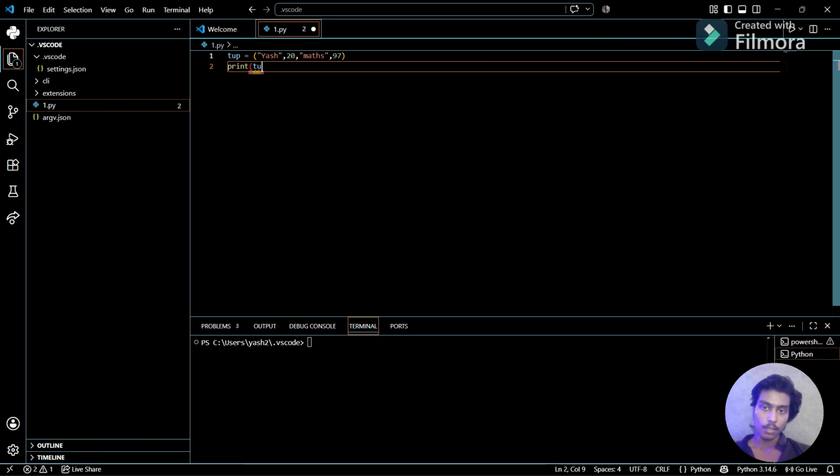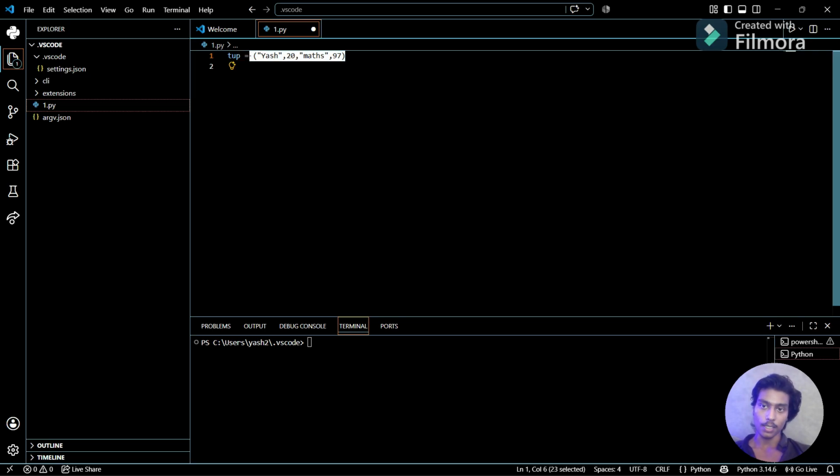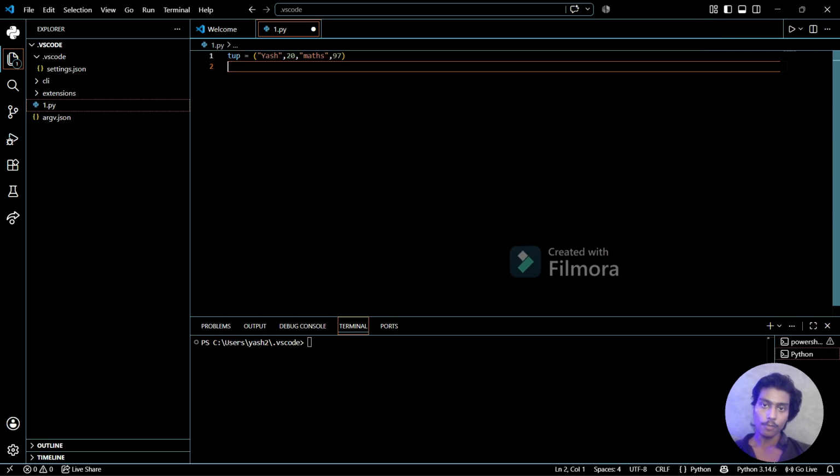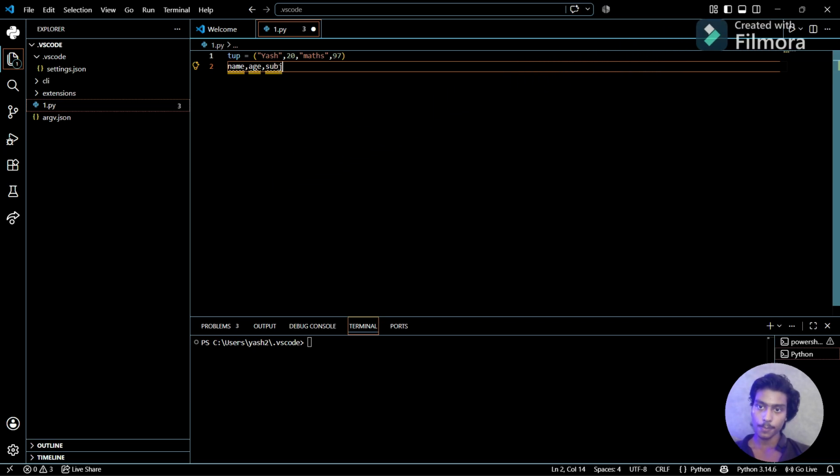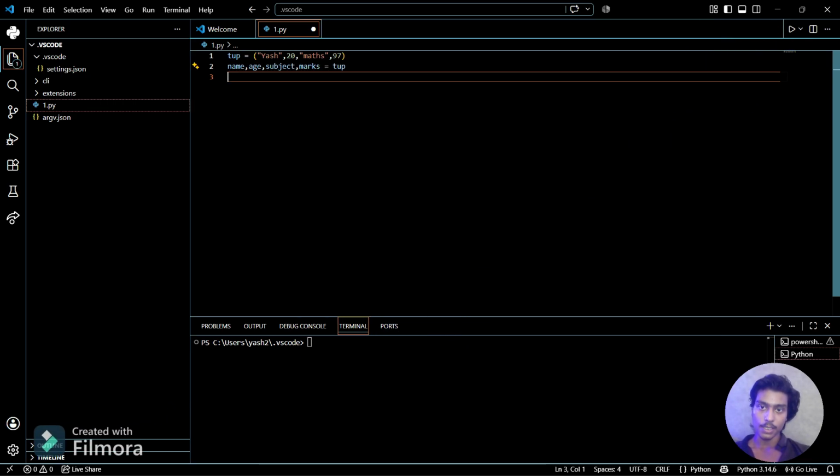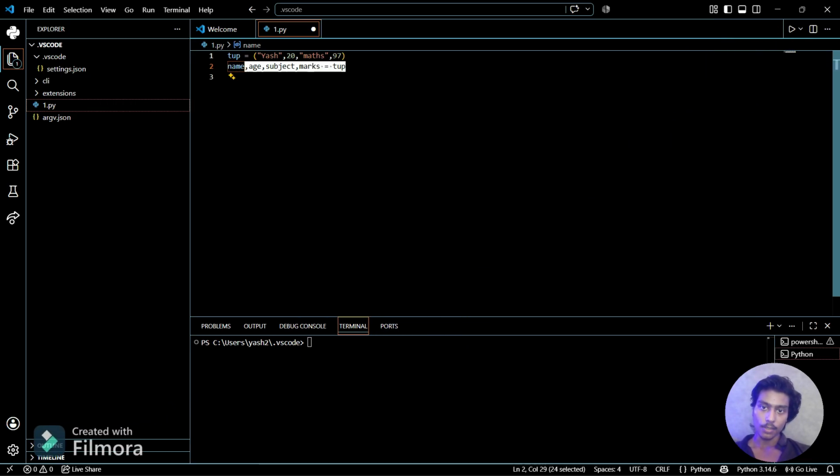Now what is packing and unpacking? This is packing: basically I have packed a list of values into the tuple. Now if I want to unpack them, I specify that the first is stored as name, the second as age, the third as subject, and the fourth as marks. So I define them equal to the tuple: name, age, subject, and marks are equal to the tuple.